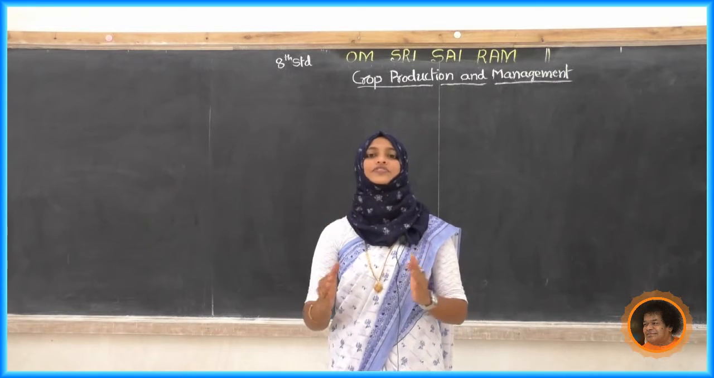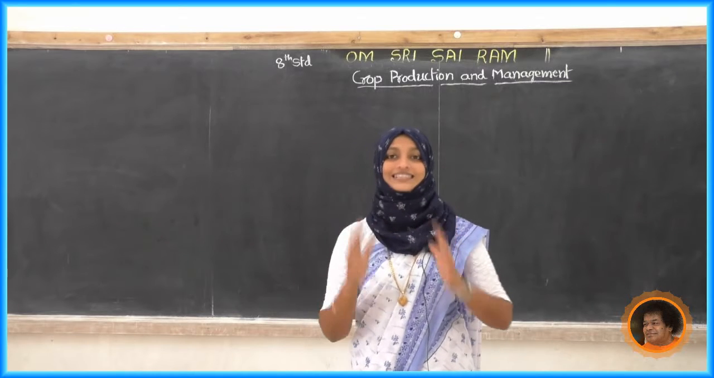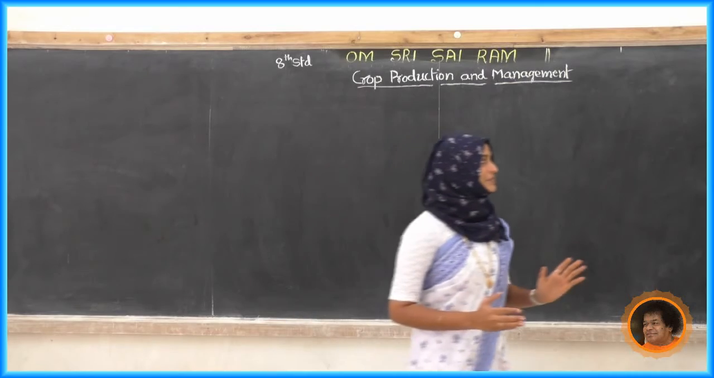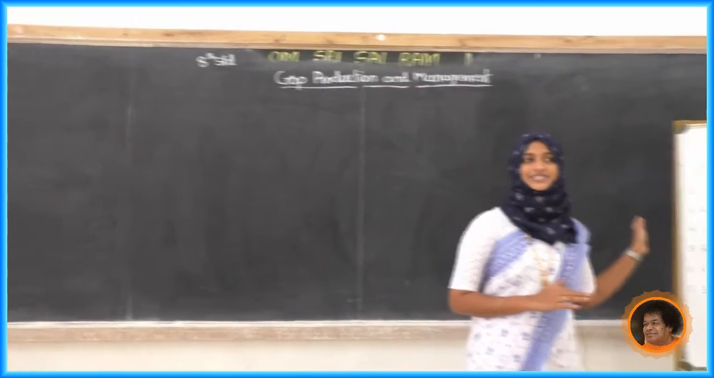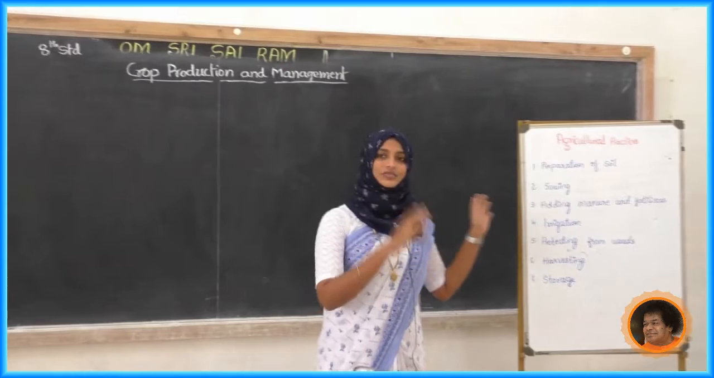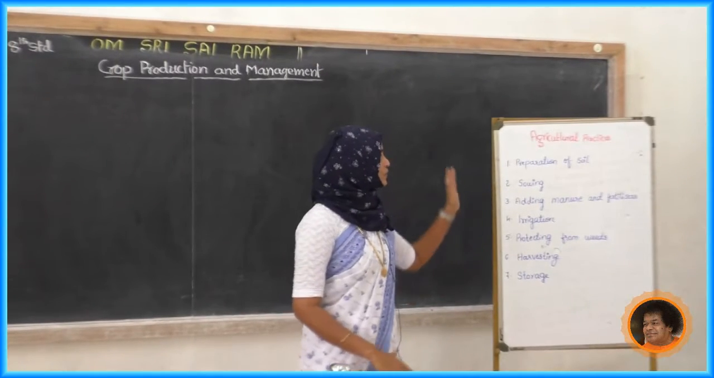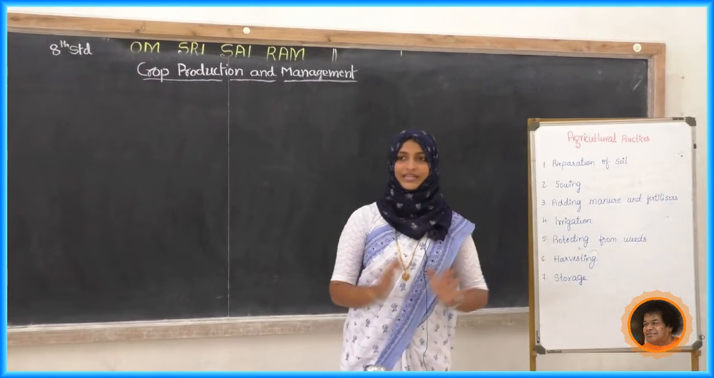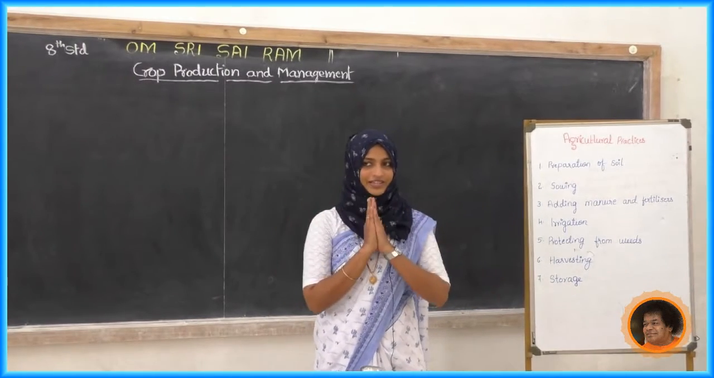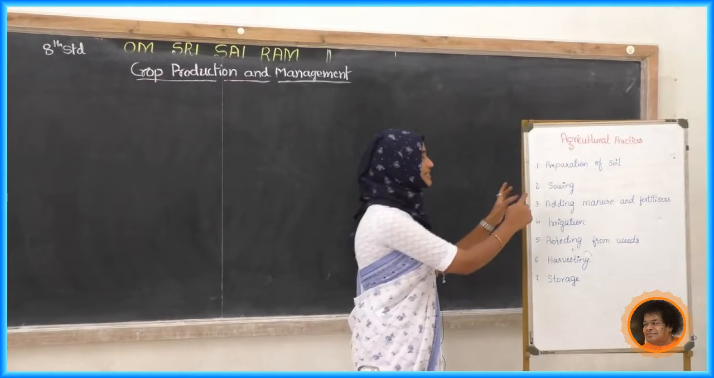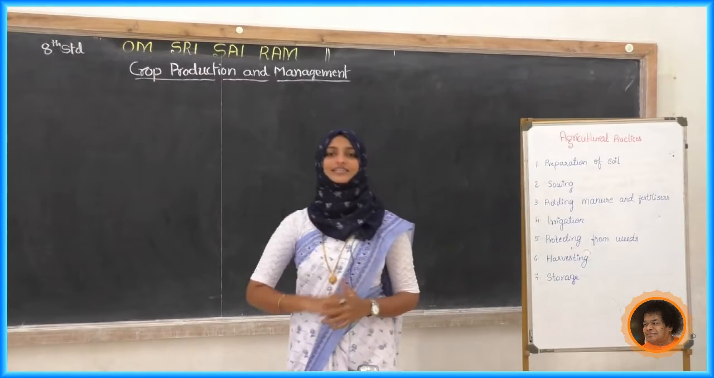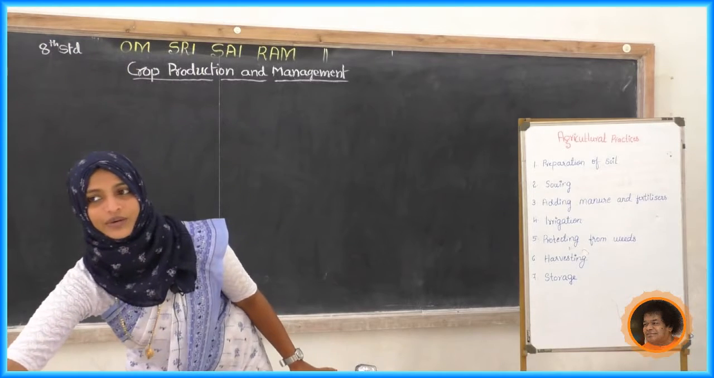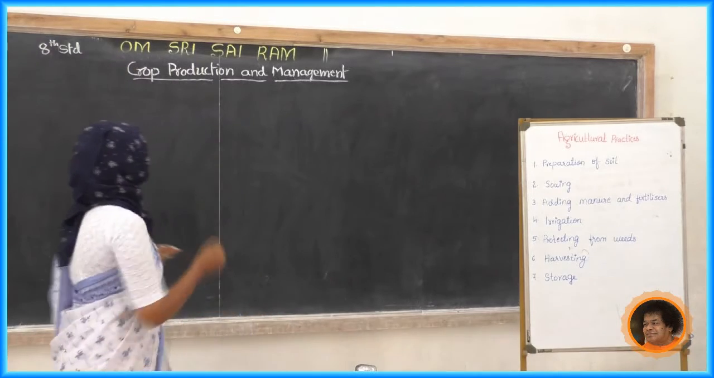So first we will list the agricultural practices. Just look here, students, these are the agricultural practices. Yesterday we just glanced at this. What is the first one? Preparation of soil. In the last class we completed how to prepare the soil. After that, the next one is sowing. In today's class we are going to study more about sowing. Write down the heading: sowing.